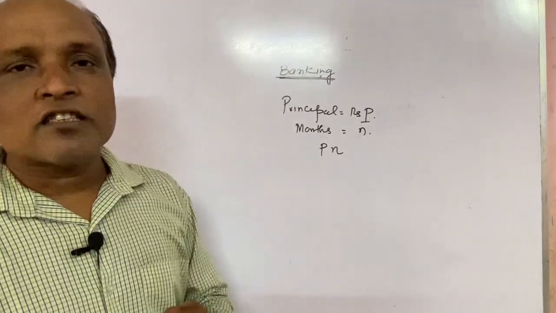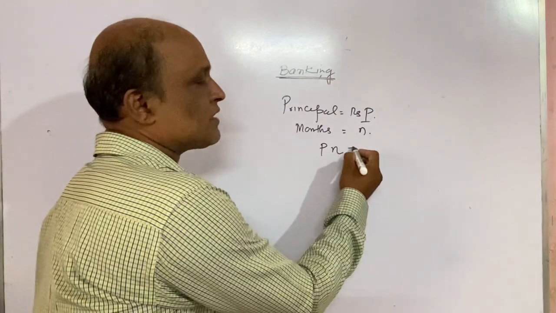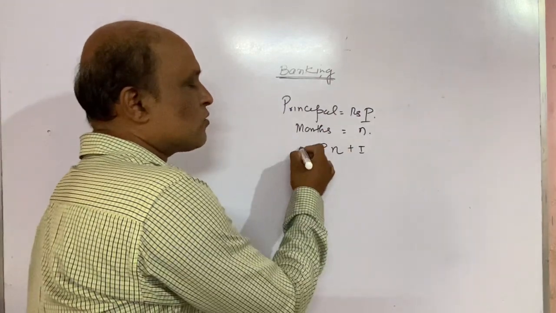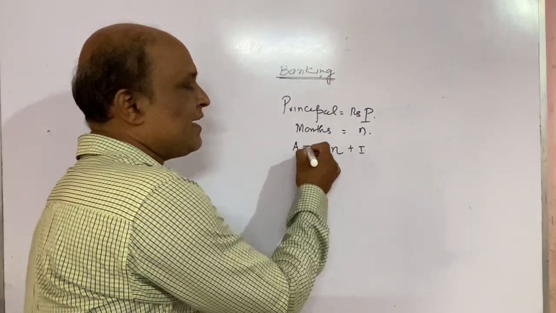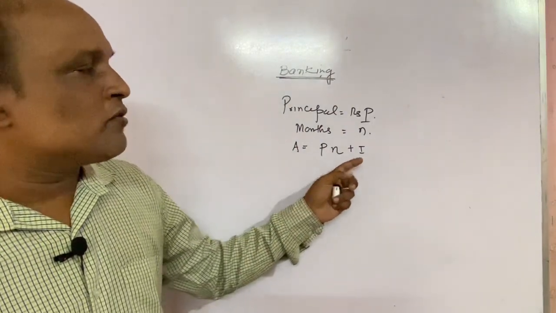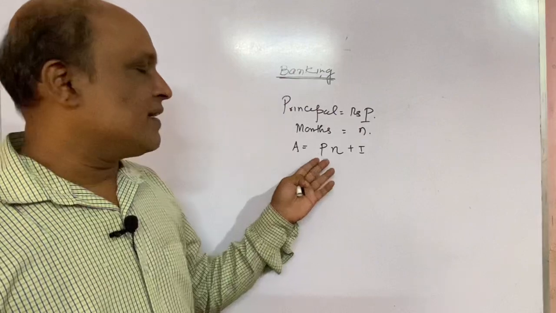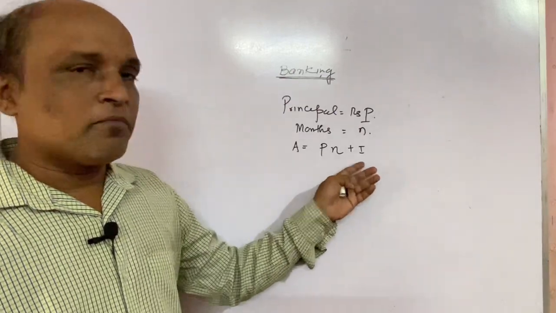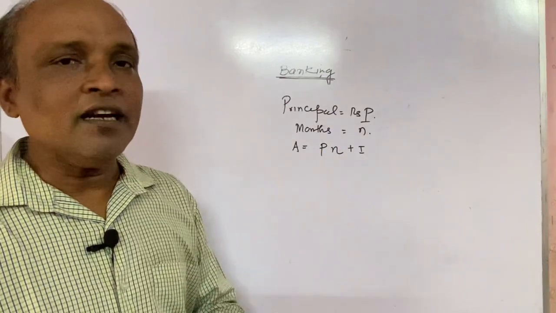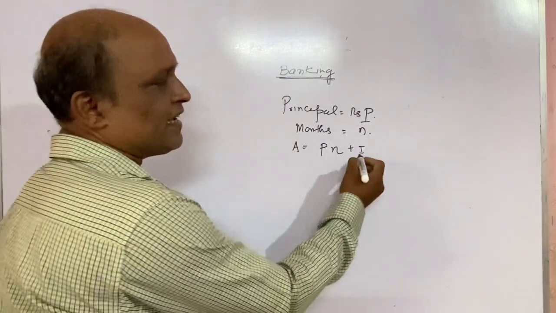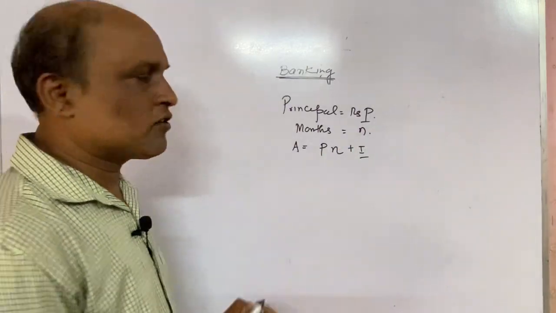As the bank provides us some interest, let us take that as I. So the total amount at the end of n months will be P into n plus I. Now for this I, there is a formula you need to remember.